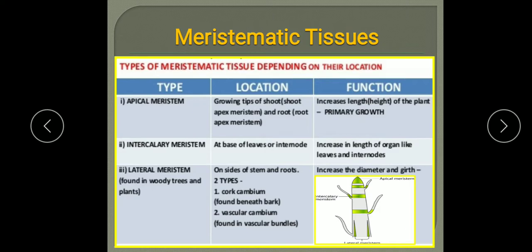So there also a type of meristem is present, that is cork cambium. So the cambium of the vascular bundle and cork cambium are the examples of the lateral meristem. Cork cambium is found beneath the bark and vascular cambium is found in vascular bundles.